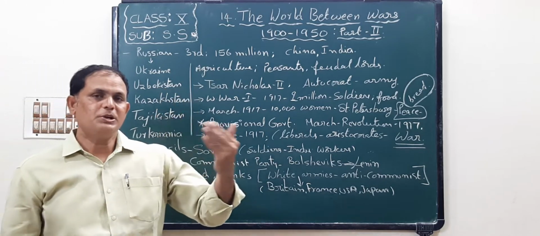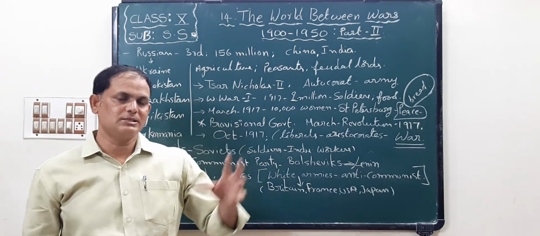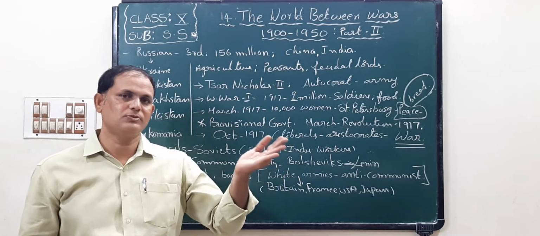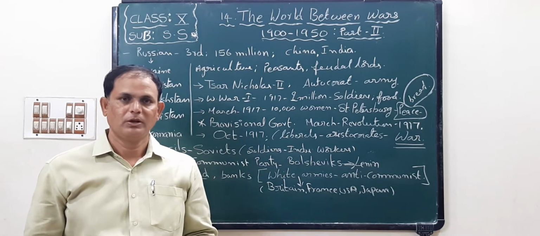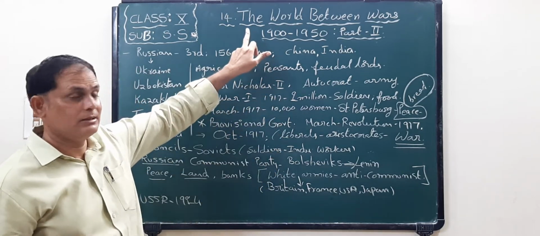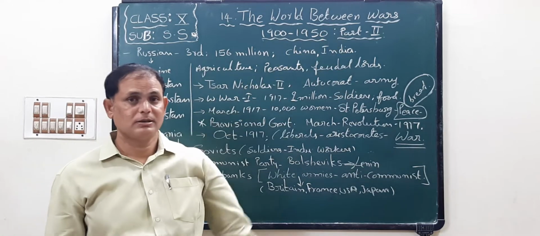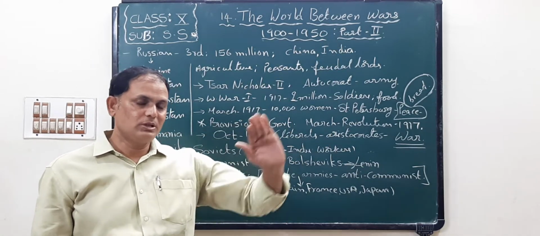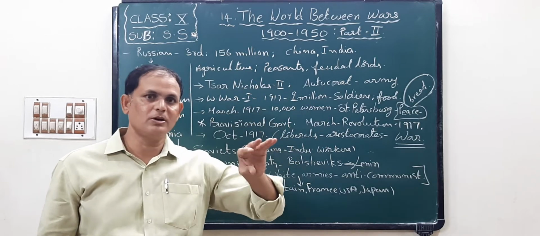Okay, we completed the 13th lesson in history. That is part 1, children. This is the 14th lesson, part 2. The lesson heading is the same: The World Between Wars, 1900 to 1950. So that was part 1, and this is part 2.